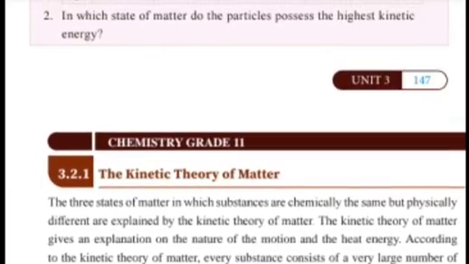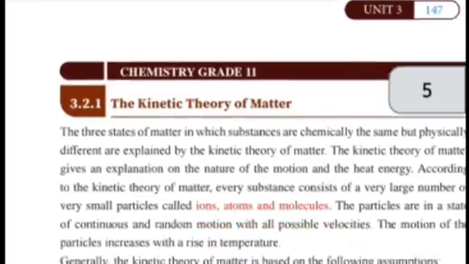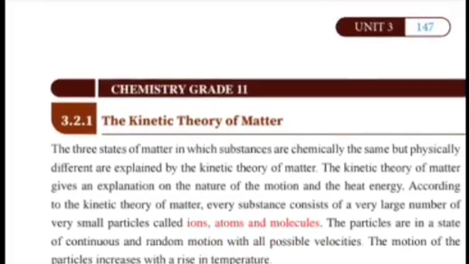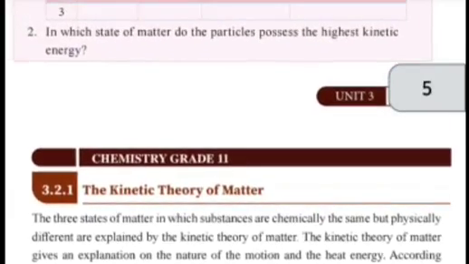If the temperature is low, the motion of the particles is less. Generally, the kinetic theory of matter is based on six assumptions.